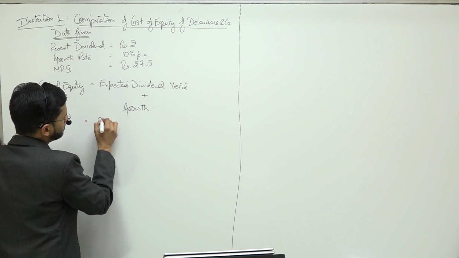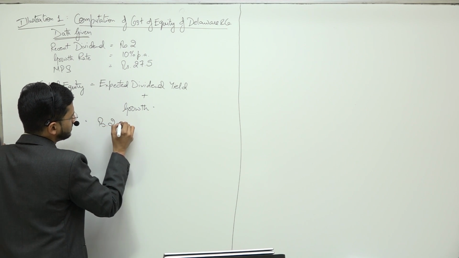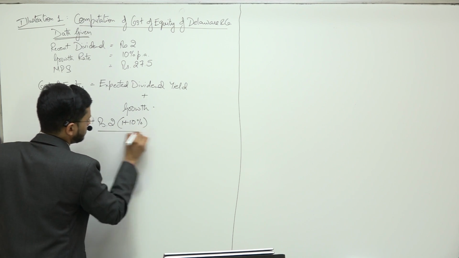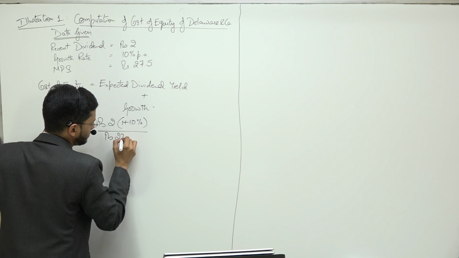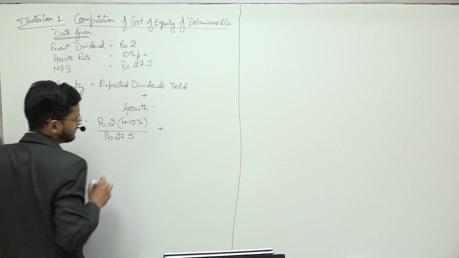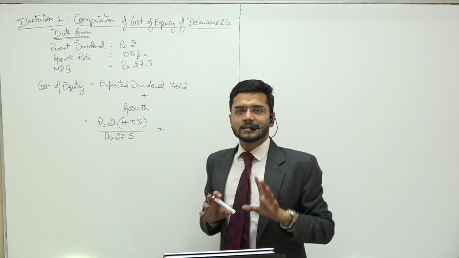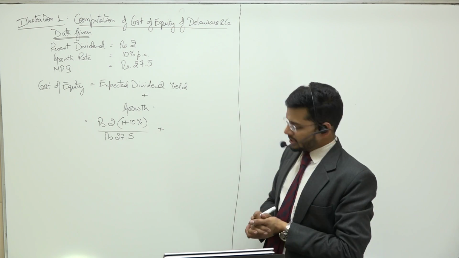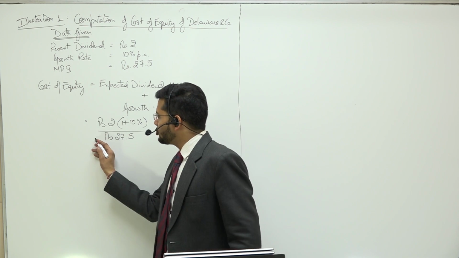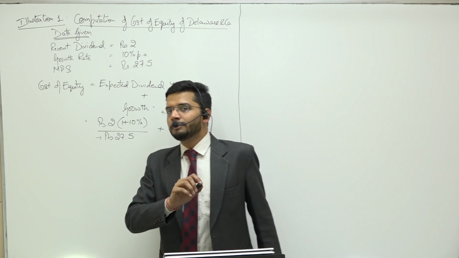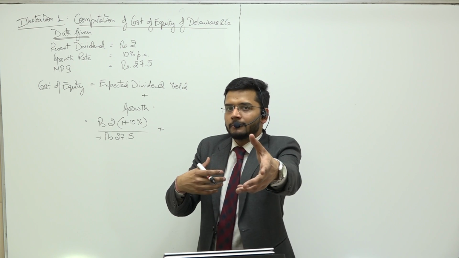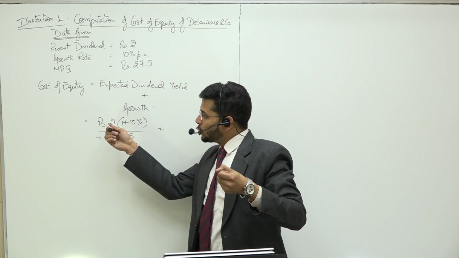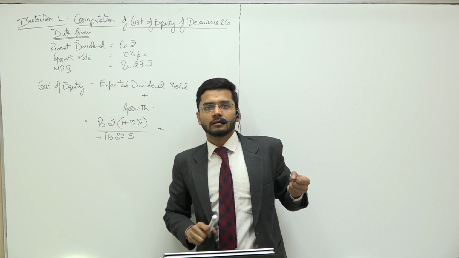Let me write down how we would calculate the expected dividend yield: divided by rupees 27.5. Now please understand this formula, or the logic. The logic is we need to shell out 27.5 rupees from our pockets to earn a dividend of rupees 2 plus 10%.